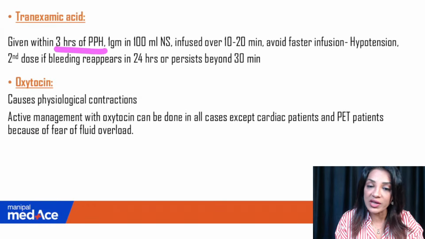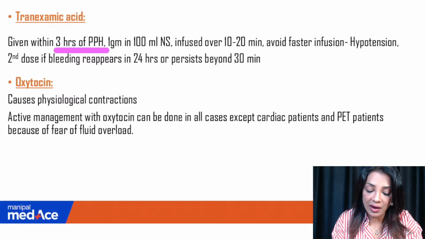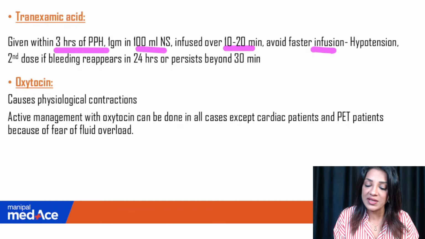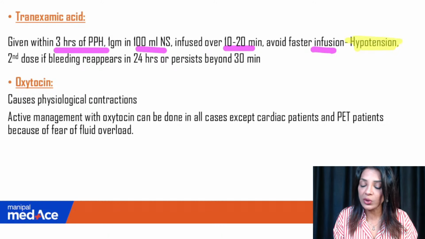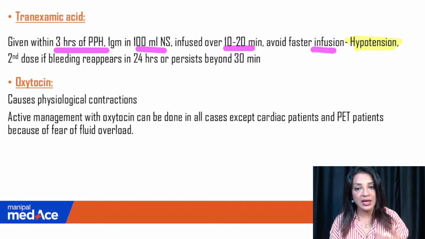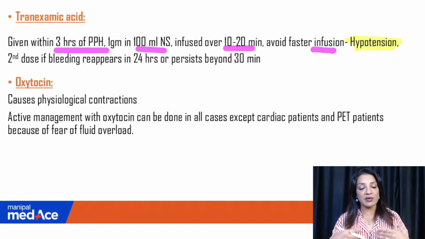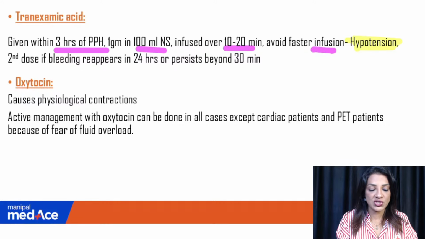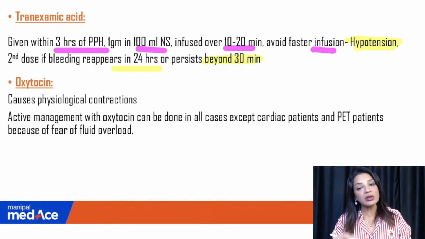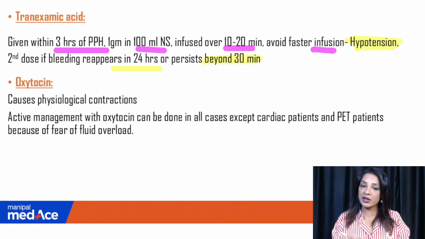Tranexamic acid is given within 3 hours of PPH. 1 gram is given in 100 ml NS, infused over 10 to 20 minutes. Avoid faster infusion because tranexamic acid can lead to hypotension, not hypertension. Okay, so tranexamic acid is generally given to reduce bleeding even when the patient is menstruating, any kind of bleeding after surgery, because it is an antifibrinolytic drug, but in PPH it has to be given within 3 hours of PPH. This is the dose, and in faster infusion it may lead to hypotension. Second dose is given if the bleeding reappears in 24 hours or persists beyond 30 minutes. Even after half an hour if she is bleeding, you repeat the dose.